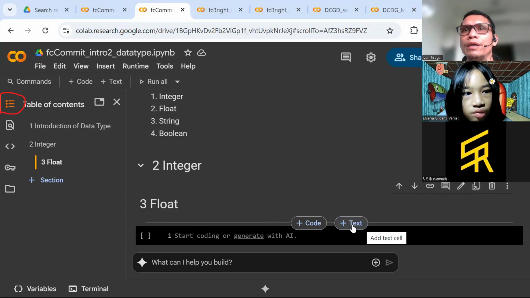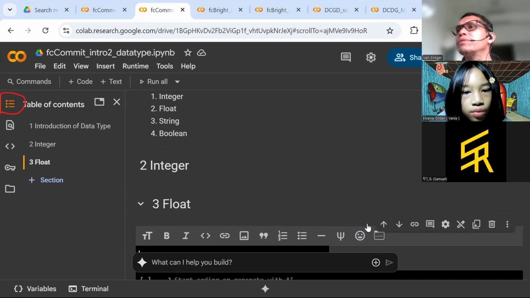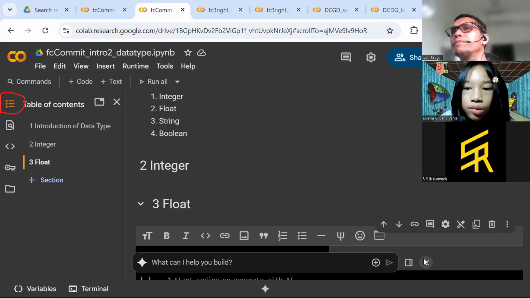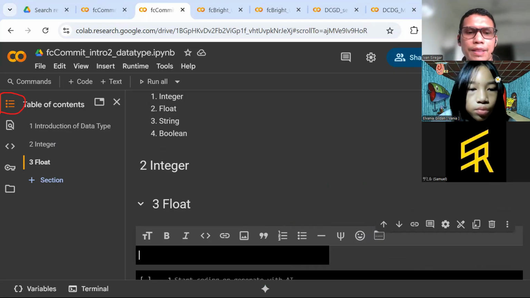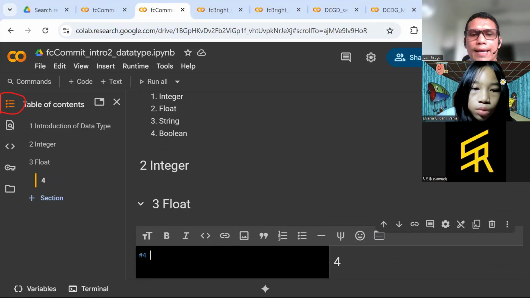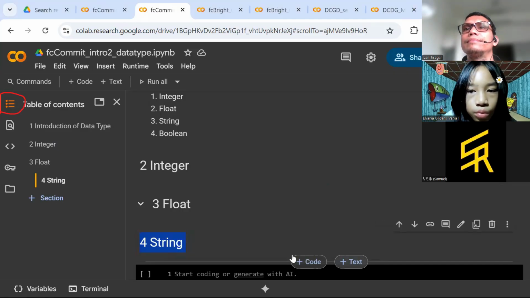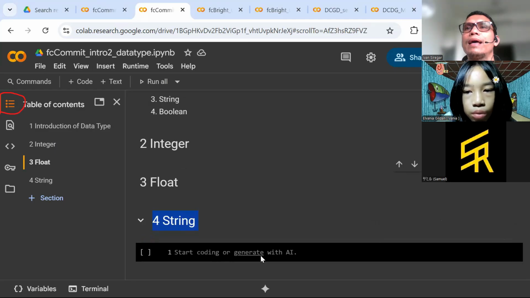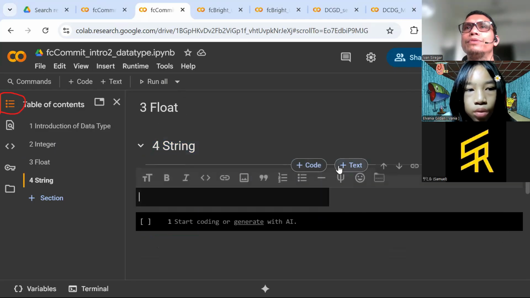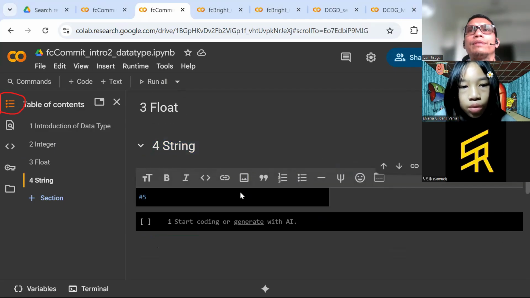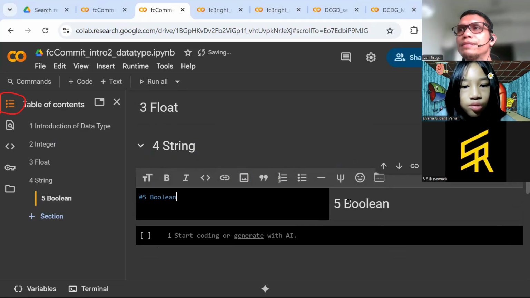And I make it quick. Number four, a string, and lastly, you put the five as the boolean. But boolean will be next week perhaps.